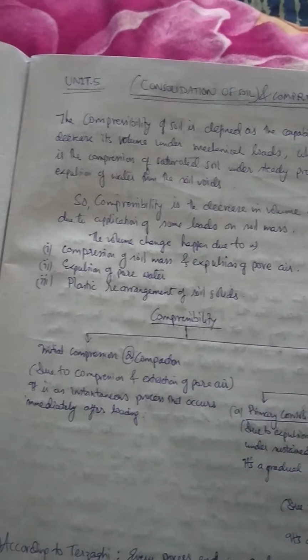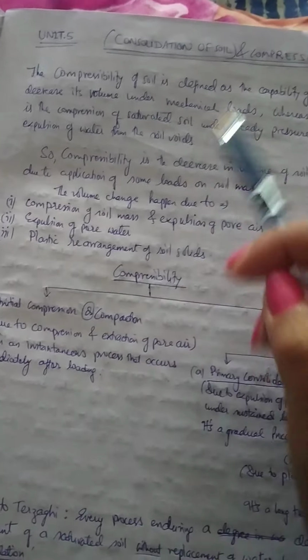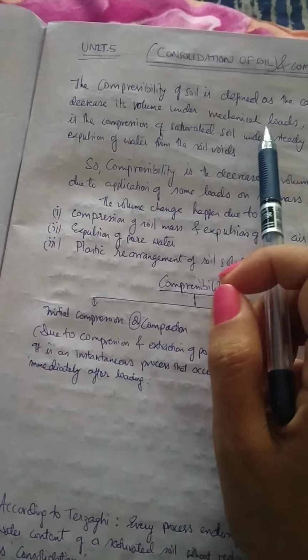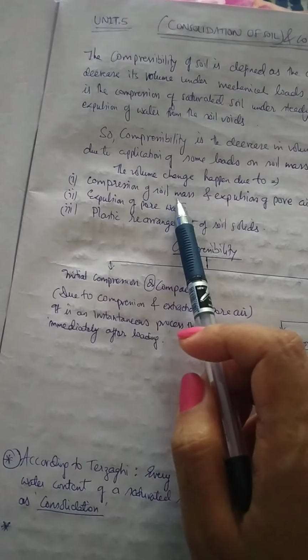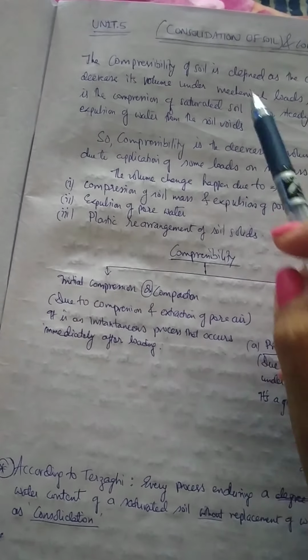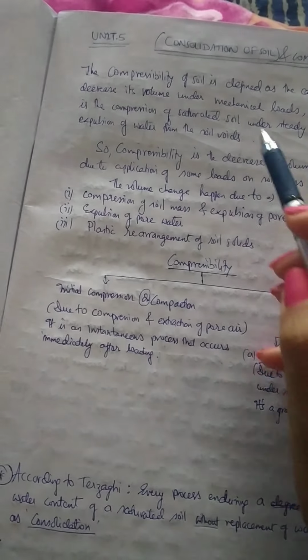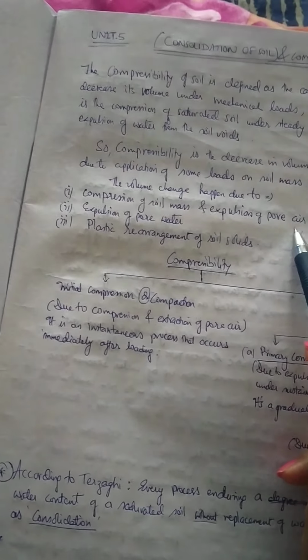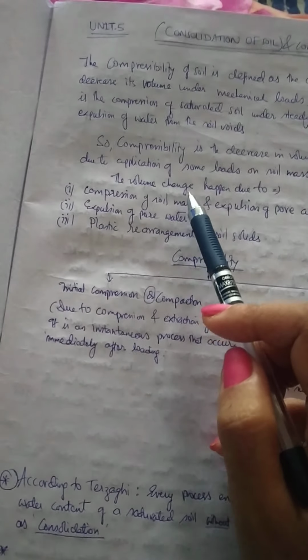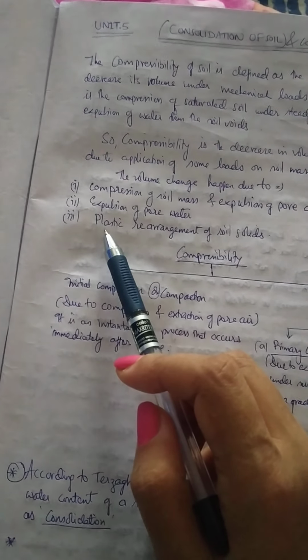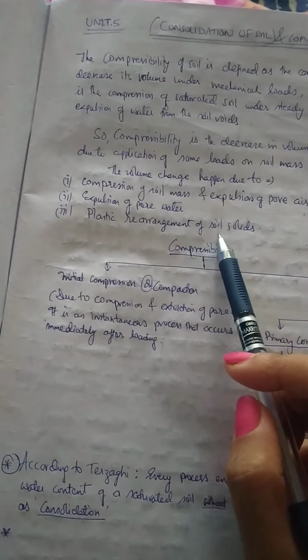Here I have explained why, in both cases, the change in volume is taking place, and that happens due to these reasons. One is the compression of soil mass and the expulsion of pore air, like we discussed in the compaction. Then the expulsion of pore water is the second cause for the change in volume, and the third is the plastic rearrangement of the soil solids.